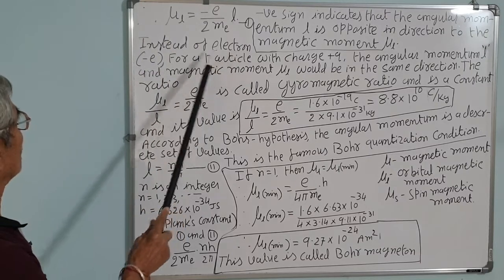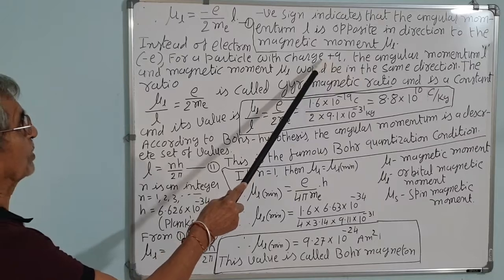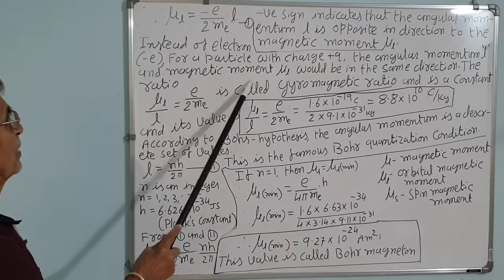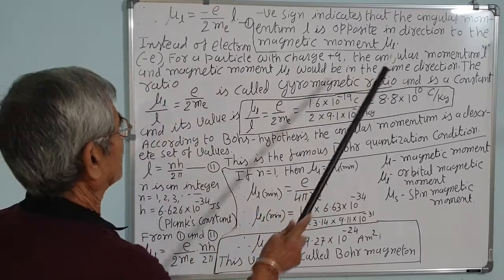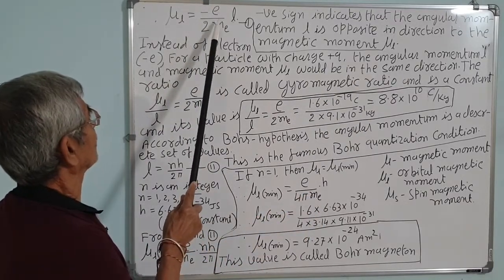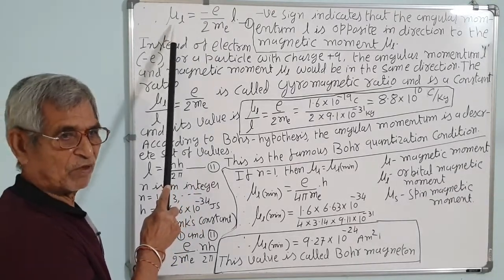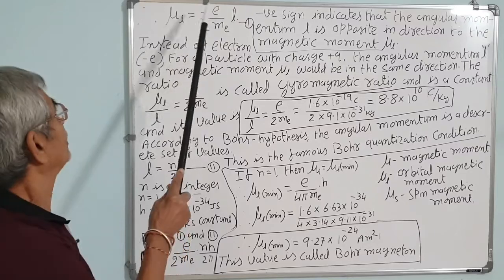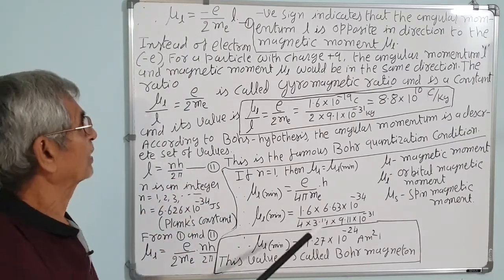Instead of an electron with charge minus e, for a particle with positive charge plus q, the angular magnetic moment mu L will be in the same direction. For a negatively charged particle like the electron, the angular momentum and the angular magnetic moment will be in opposite directions. For a positive charge, L and mu L will be in the same direction.